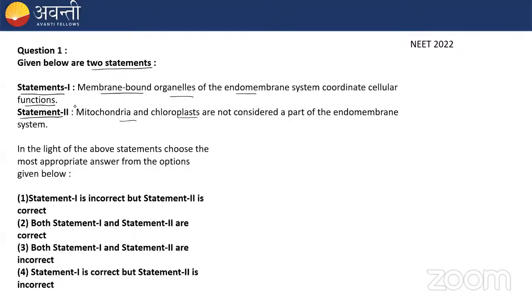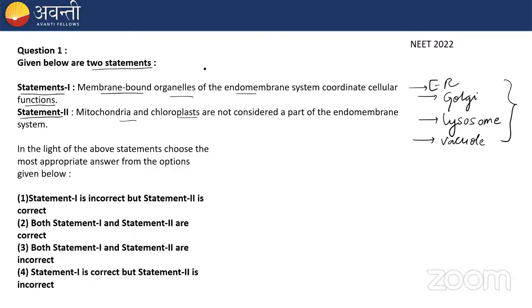Okay, so let me help you out. Statement 1 says that membrane-bound organelle of the endomembrane system coordinates cellular function. As I told you, the endomembrane system consists of ER, Golgi, lysosome and vacuole, right? All these 4 organelles come under the endomembrane system.